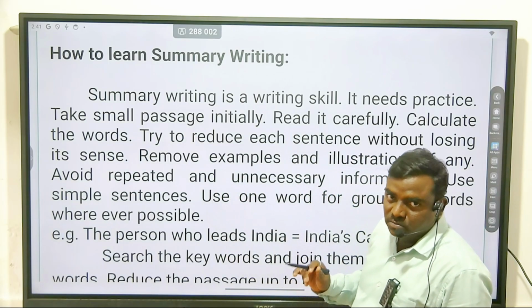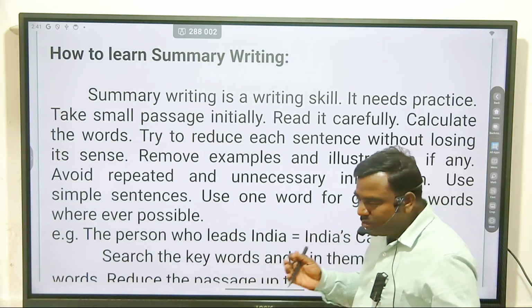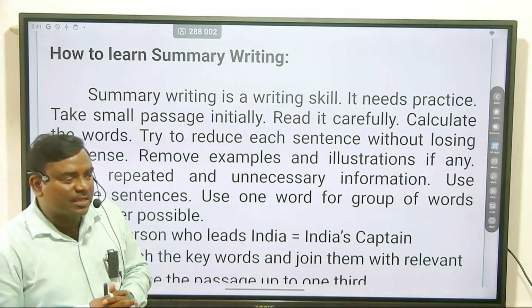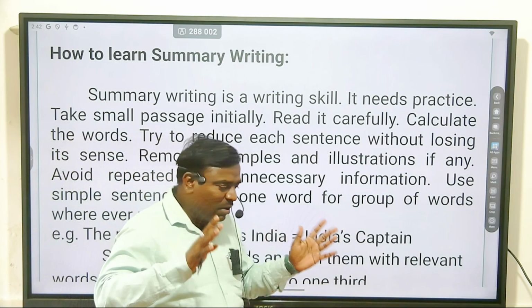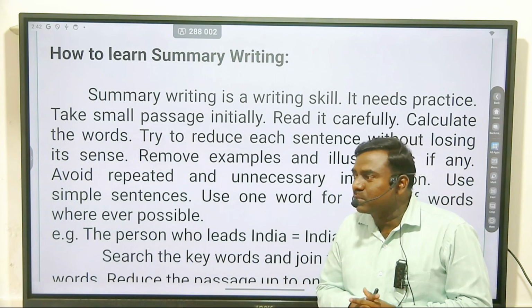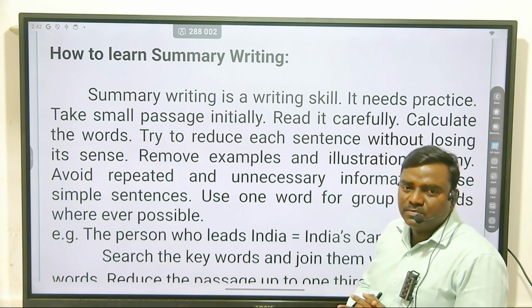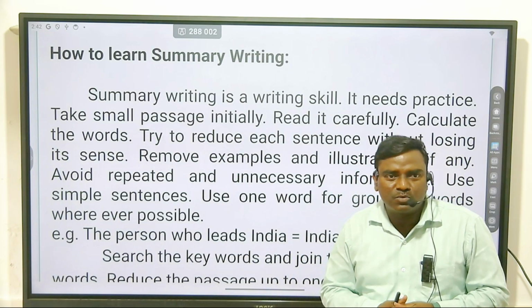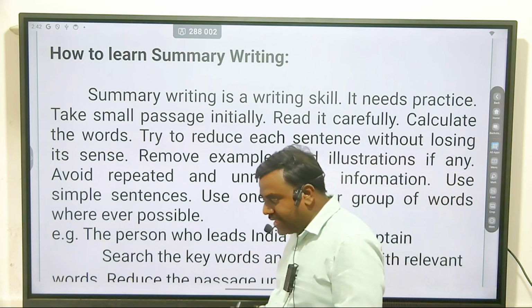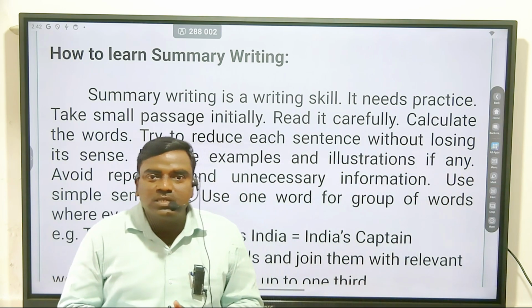It's very important, so you have to follow this: take a small passage initially. First of all, read it carefully, then calculate the words. Generally, when we see the given para, we come to know how many lines are in it. Remember that sometimes we should calculate the words also. Try to reduce each sentence without losing its sense.